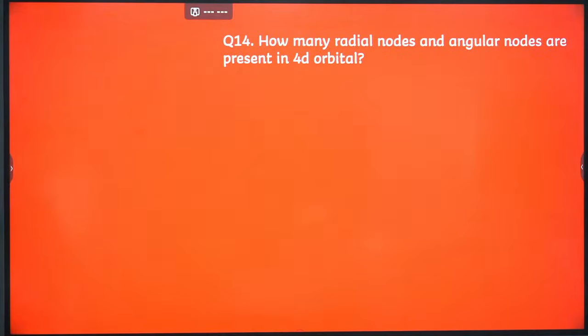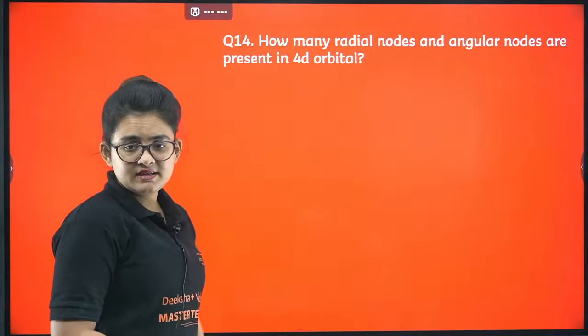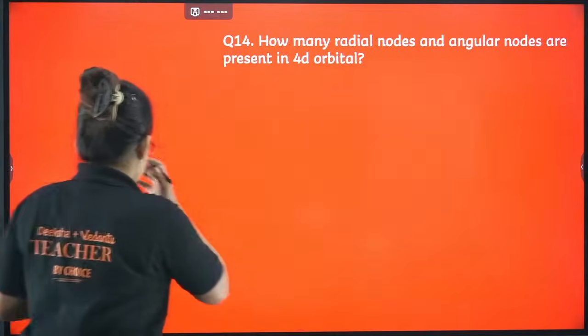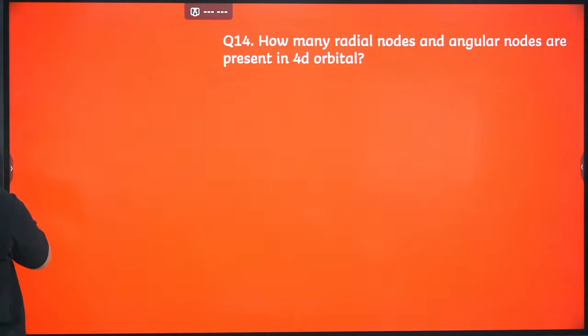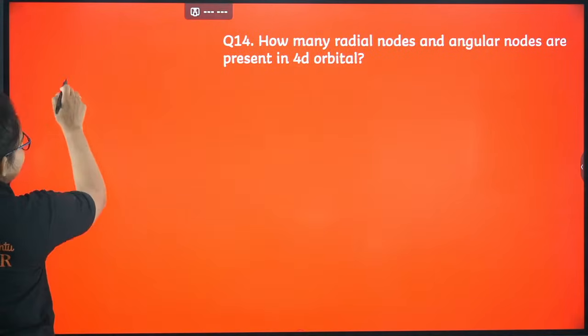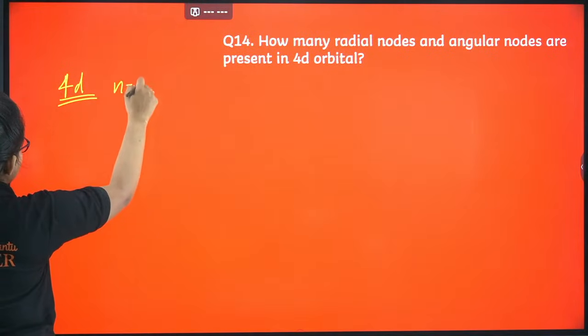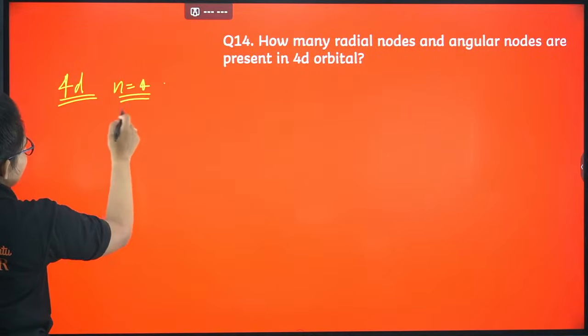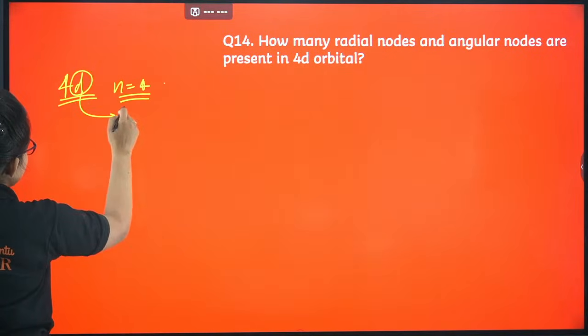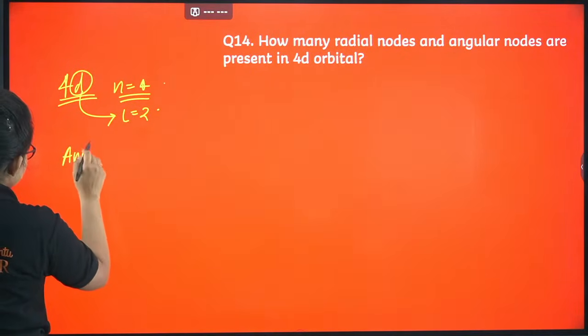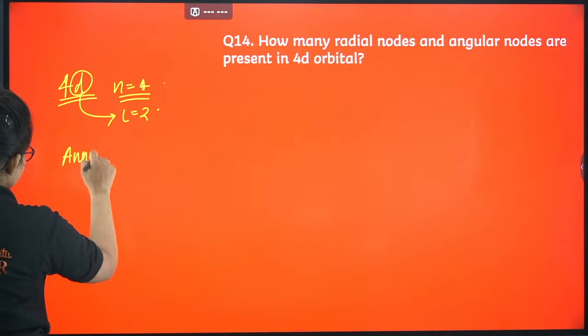Here you can see how many radial nodes and angular nodes are present in 4D orbital, okay? So we know total nodes are basically radial nodes and angular nodes. If you just add them, you will get the total nodes. So now if you know the formula of the radial node and angular node, you will get it. If I am given 4D orbital, then the N value is 4, right? In case N value is 4 and it is D orbital, it means L equals 2, right? So from there I can write that angular nodes is directly the value of L itself.